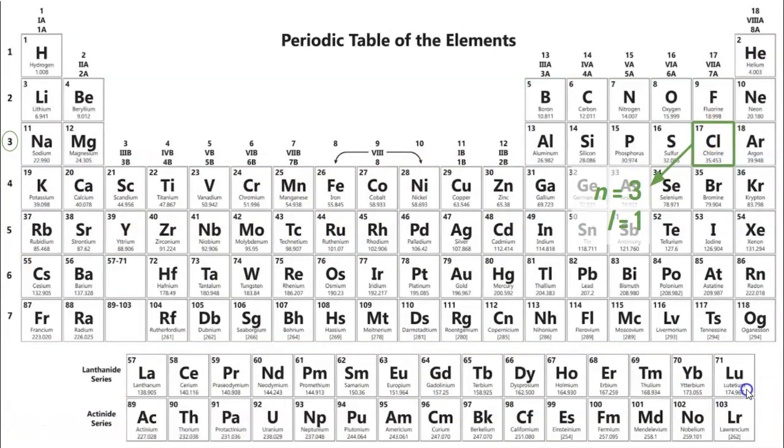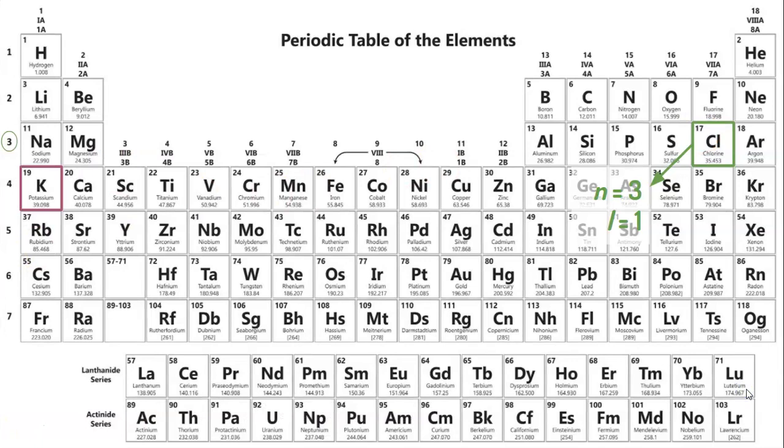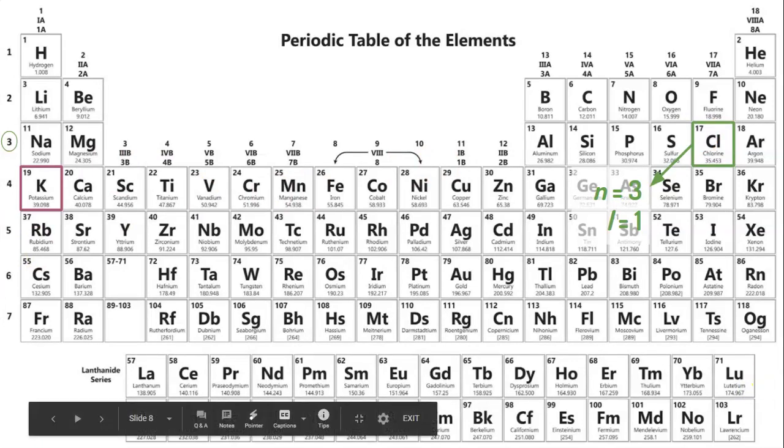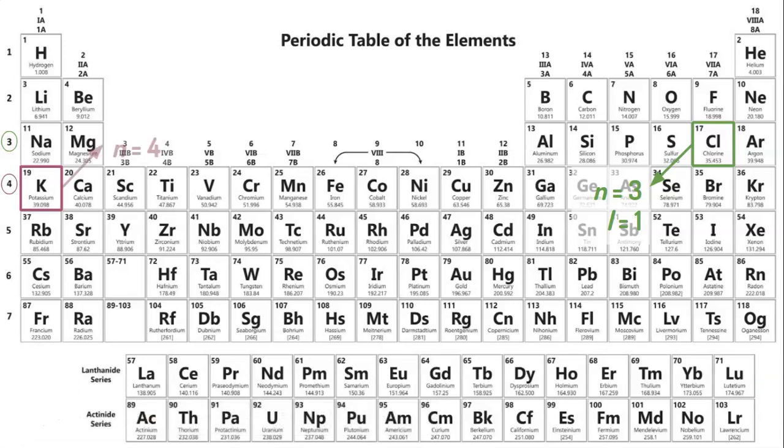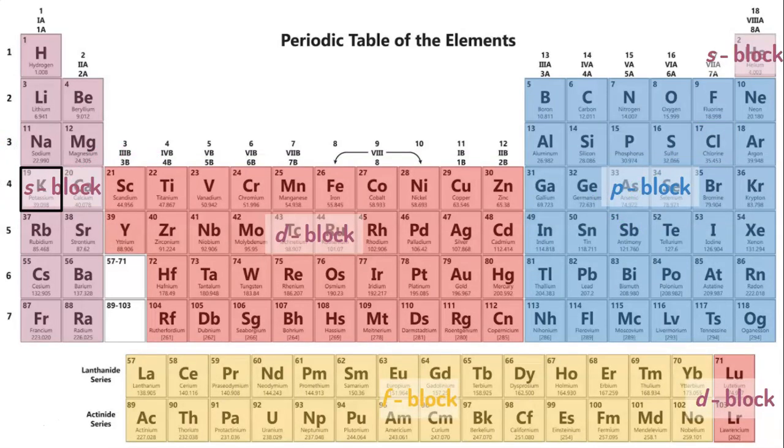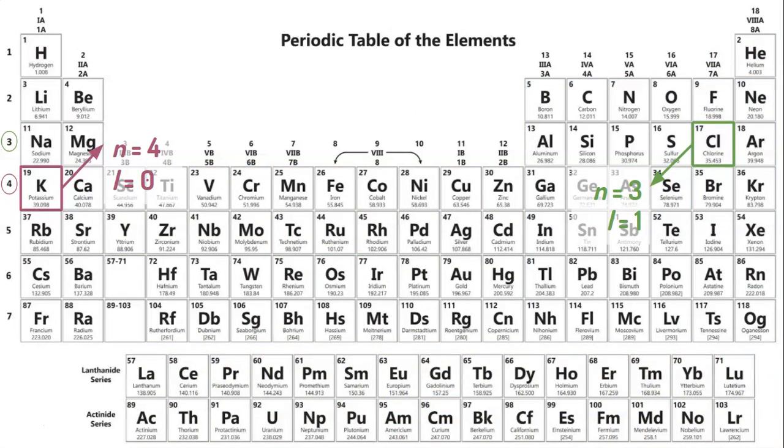All right, so now let's go ahead and look at potassium. Potassium is in row 4. Since potassium is in row 4, we know that the principal quantum number is 4. Now let's figure out that L quantum number, that angular momentum quantum number. Well, it looks like potassium is in the S block. So since potassium is in the S block, L equals 0, since anything in the S block has to have L equals 0.